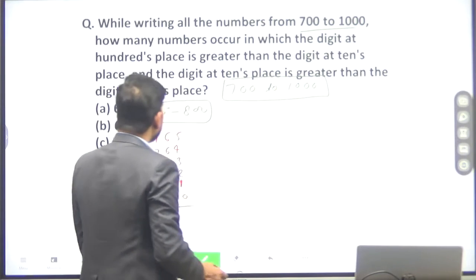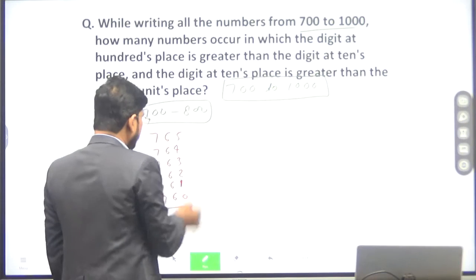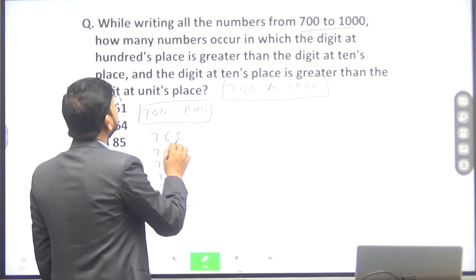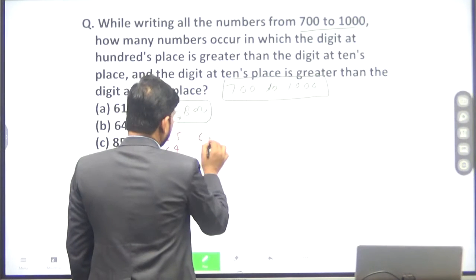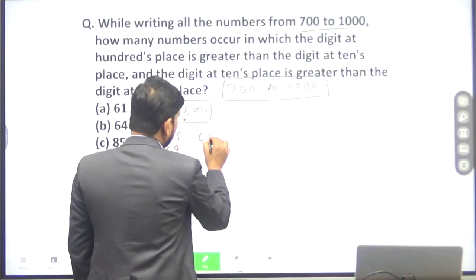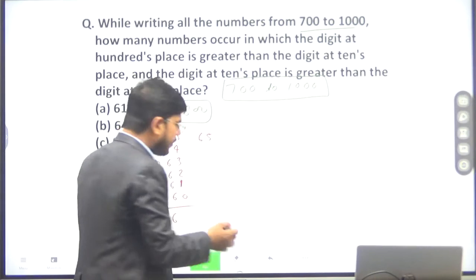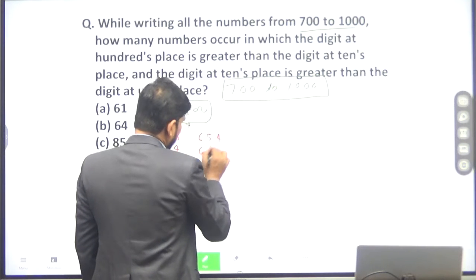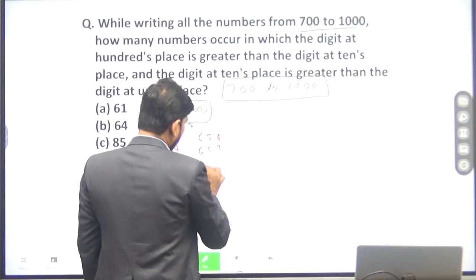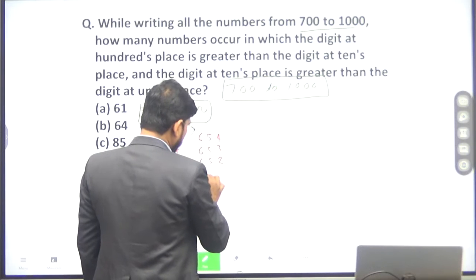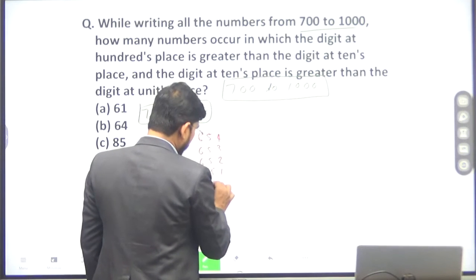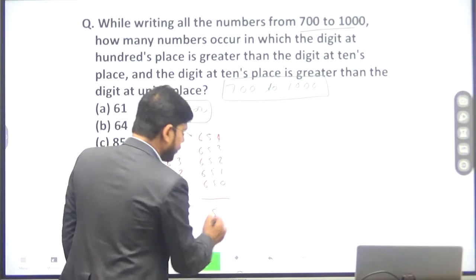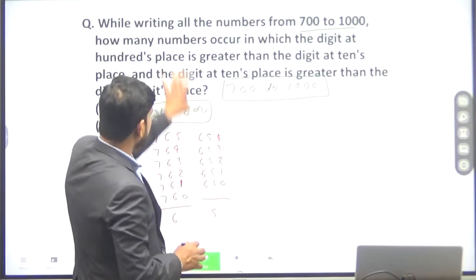Now again, suppose the digit at the 100 place is 6, then the digit at the 10th place will be 5 and the digit at the unit place will be 4. So 6, 5, 4. Now in the same sequence, the next numbers will be 6, 5, 3, 6, 5, 2, 6, 5, 1 and 6, 5, 0. So how many numbers are there? There are 5 numbers that will fulfill this condition.